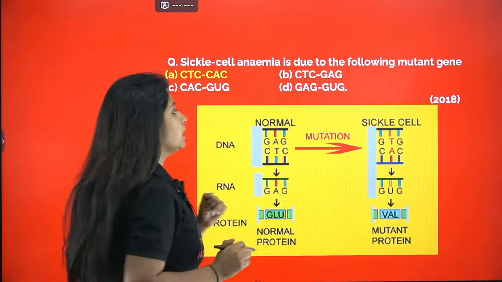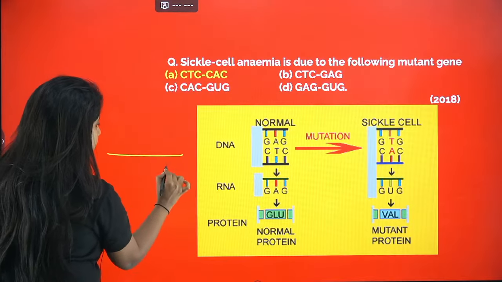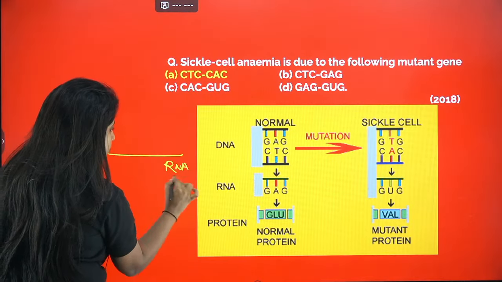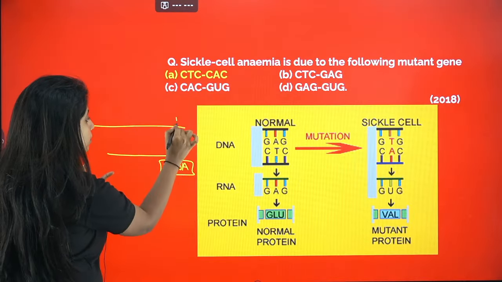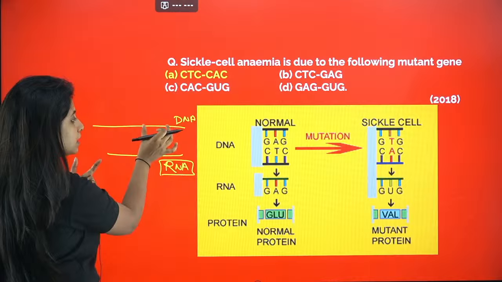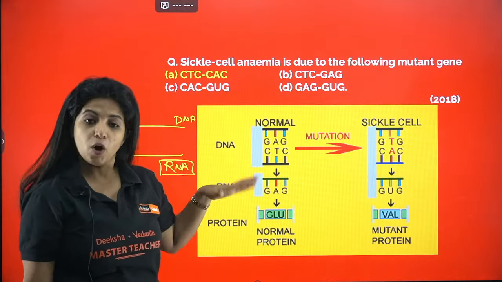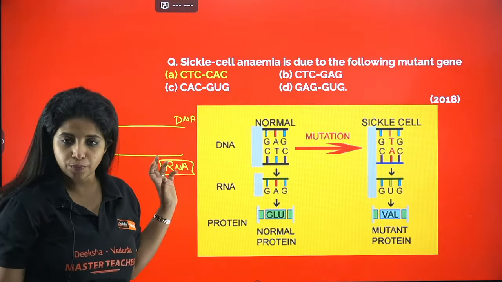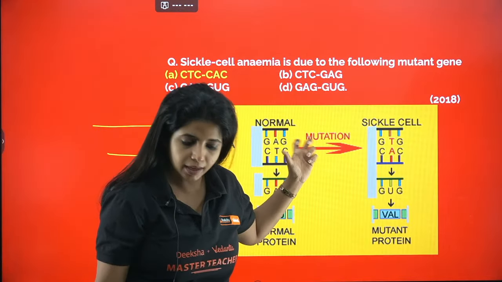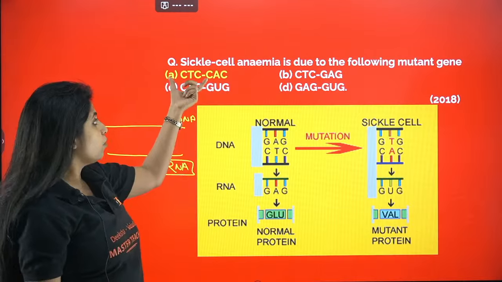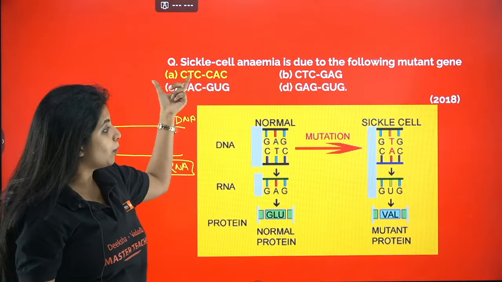If I say the RNA has some change, sometimes the change might have come from the DNA itself. Whatever was there in the DNA, on the basis of it, the RNA was being made. Or the change can directly come in the RNA also. So suppose you're talking about a mutant gene, then over here, you're talking about the DNA.